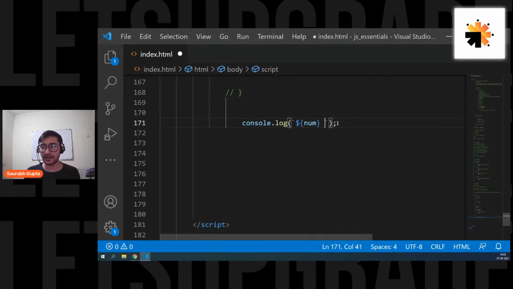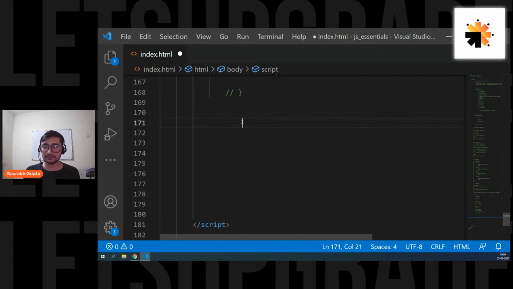For example, I can also write Saurabh here. But I didn't need it. I wanted this thing to be there. It's just a string. Simple. And this was my variable. And for everyone else who is getting confused here, if you're directly on this session, please watch the previous session as well. There I've explained it.